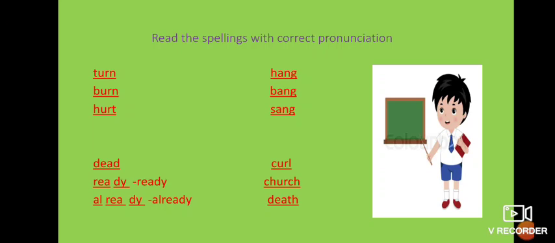Okay. Now the next word is death. D-E-A-T-H, death. Here E is silent. Okay, and TH is sounded here as th, death. Death means the state of being dead. Okay, that is called death.